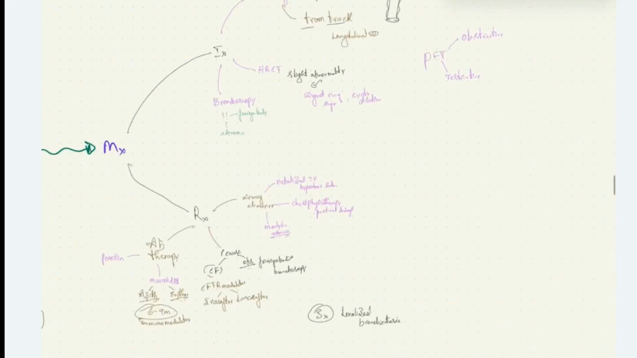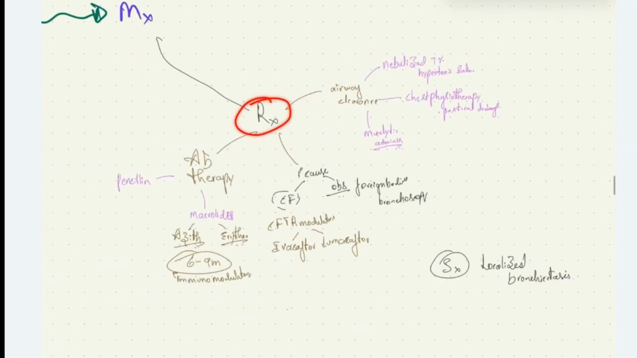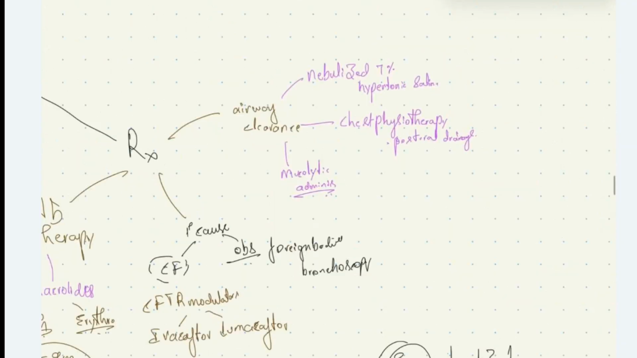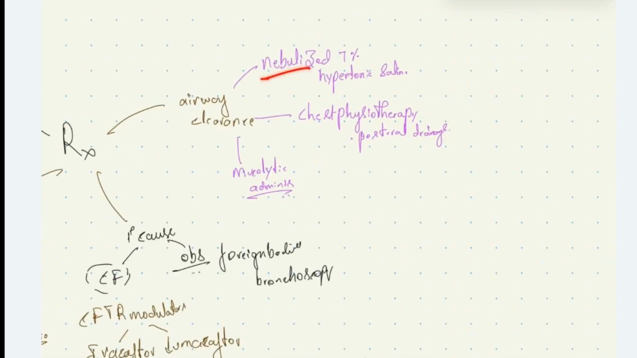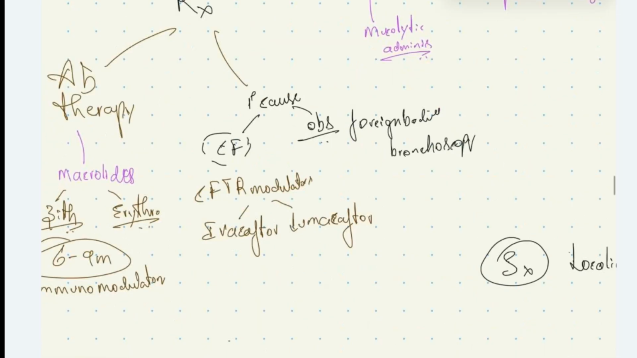Then we have treatment of this condition, bronchiectasis. The main therapy given in the treatment of bronchiectasis is airway clearance, where we give nebulized 7% hypertonic saline, chest physiotherapy like postural drainage, and mucolytic administration. Airway clearance is very important in these patients. Then treatment of primary causes like obstruction. If the patient has obstruction, foreign bodies can be removed by bronchoscopy.